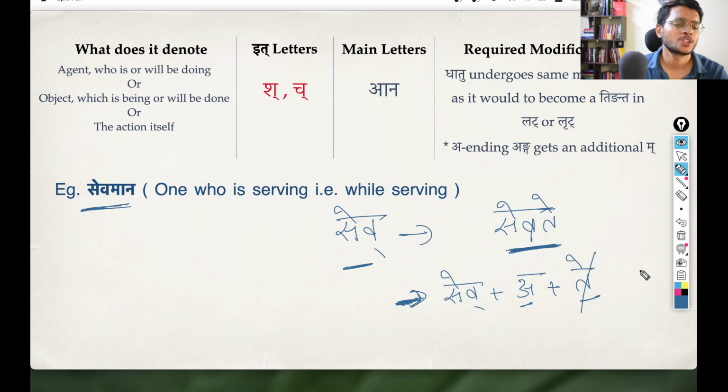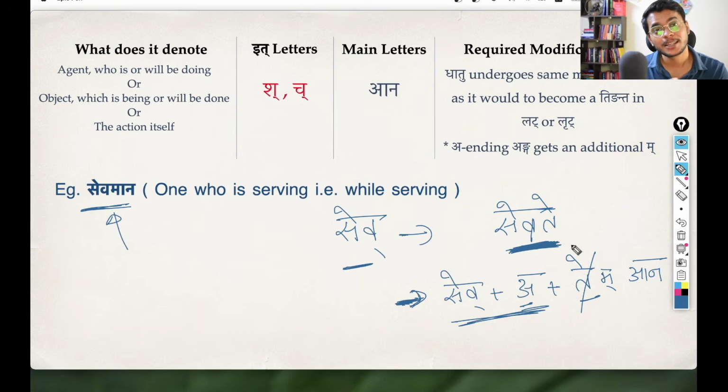Instead, we are going to use the shanach pratyay. So we are adding this ana. And again, since this is ending with this a, you will get an additional ma. So what you get is sevamana, one who is serving. So sevate is the kriyapada made using ting pratyay, while sevamana is the kridanta. This is a kind of namapada, a pratipadika made using shanach pratyay.